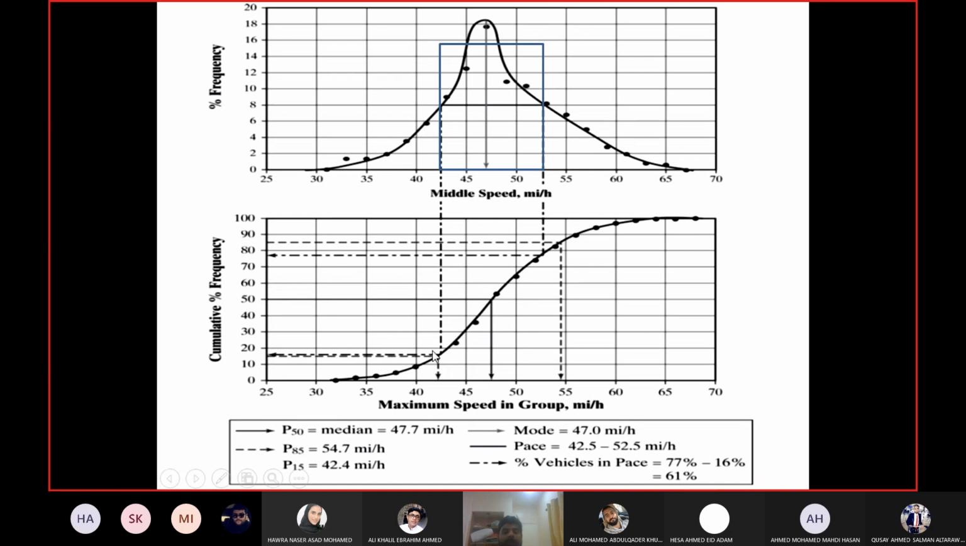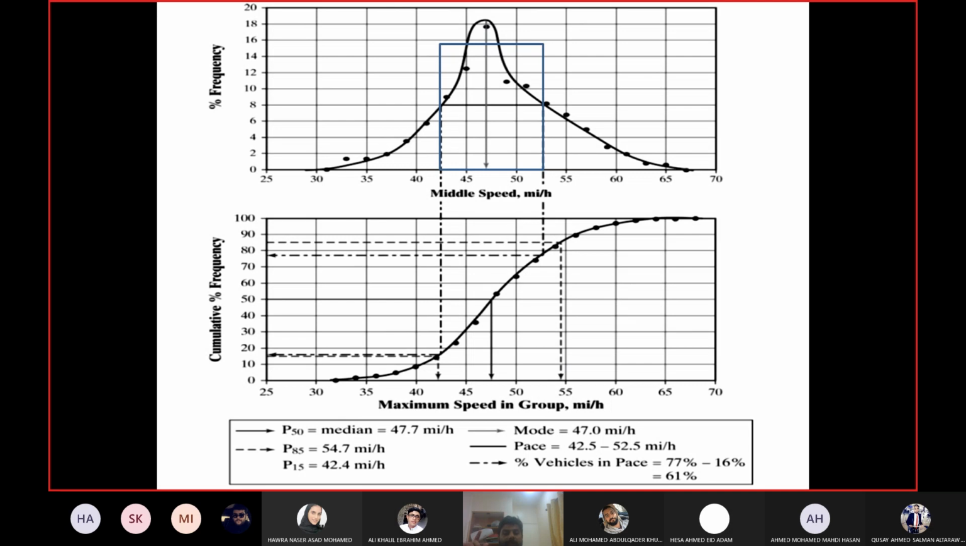Now this is cumulative frequency. So cumulative frequency means what? Cumulative means you have added all the previous values, right? So 16% is not the frequency for 42.5 miles per hour speed. It is the cumulative frequency, which means it has all the values added up to 42.5. Frequencies of all values from 0 to 42.5 have been added.